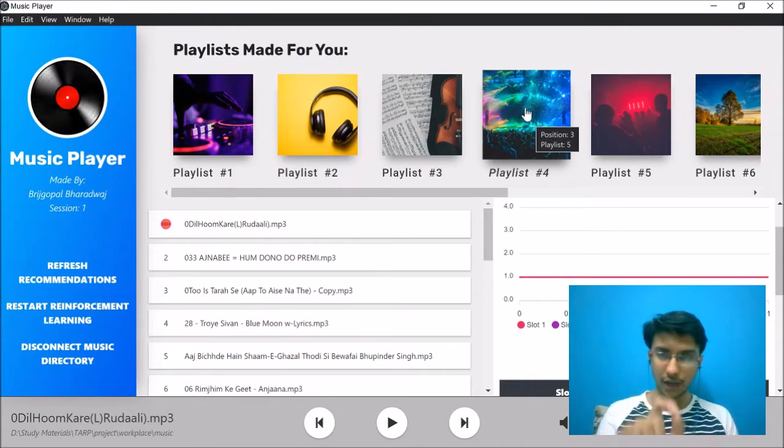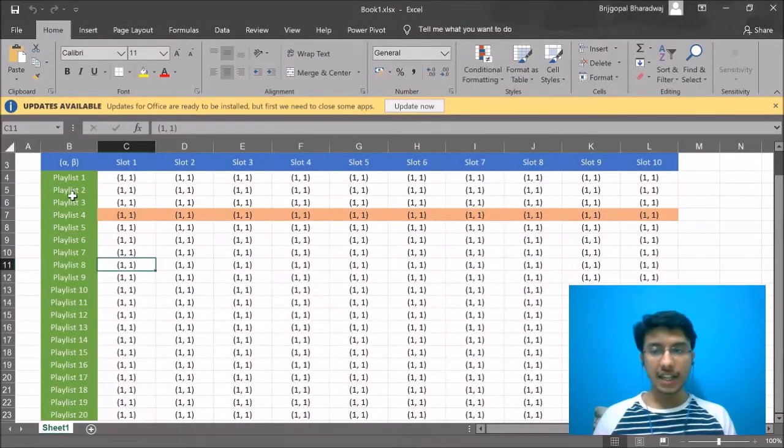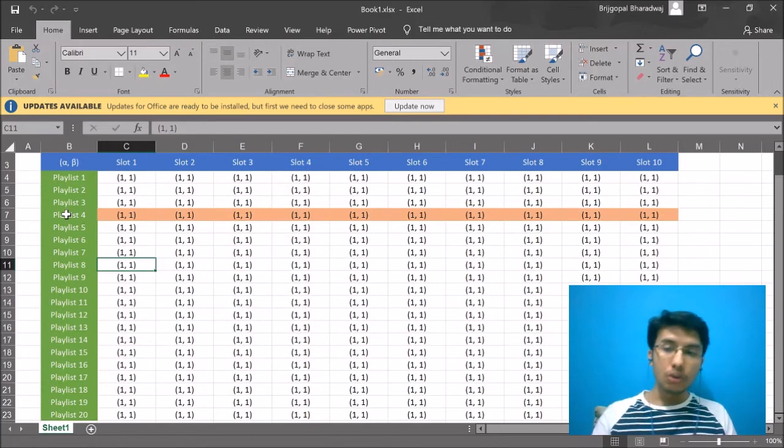has the index 5. So these are the two main axes of our data, and for each cell in this table, you can see a pair of alpha and beta values. These are the values that are being used to generate the recommendations. This is in accordance to the independent bandit algorithm that we discussed previously, where for each choice that we have, the system maintains a new instance of the Thompson sampling algorithm, which in turn has a set of parameters that you can see. So for example, for the playlist 4, there is a new Thompson sampling instance that stores the values for each slot individually.